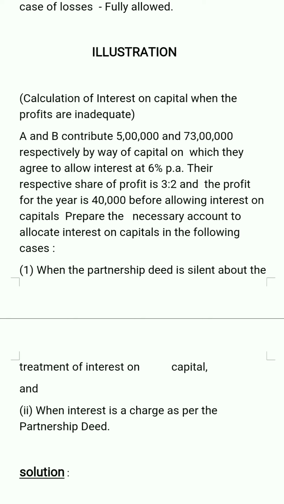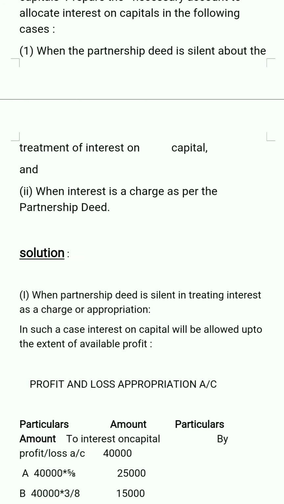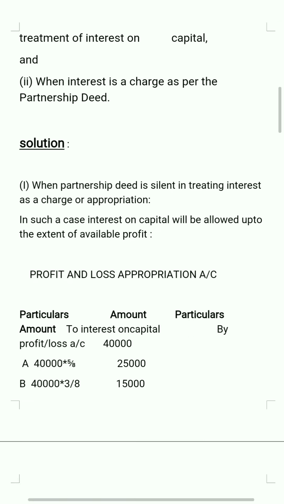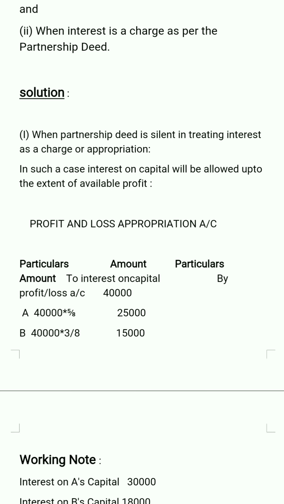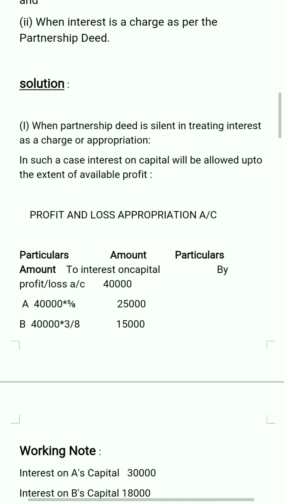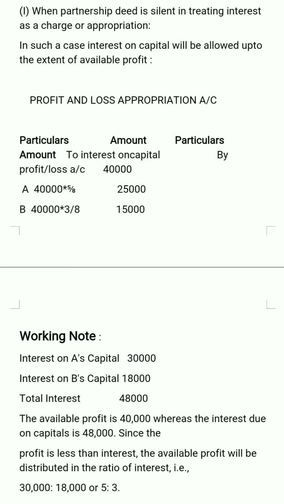Students, read this illustration and practice it. Here you can see the solution, that is, how we have calculated the interest on capital, which is reduced to 40,000 instead of the profit of 48,000 as given to us.